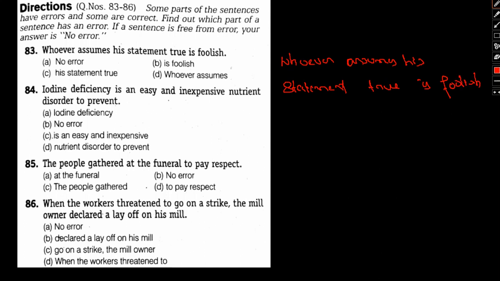Now let's go by part. Let's start off with is foolish. If you see, is foolish, the form of the word that has been used is actually incorrect. How it should have been used is whoever assumes his statement true.